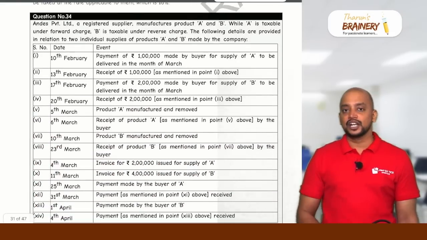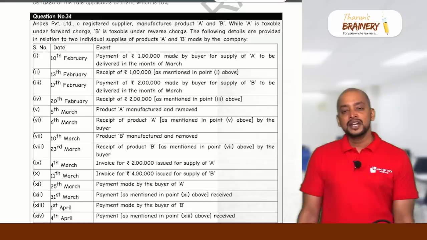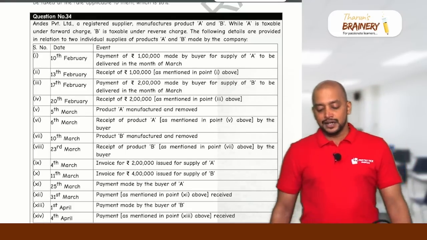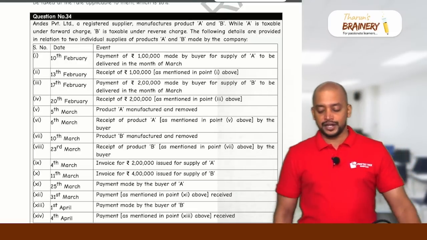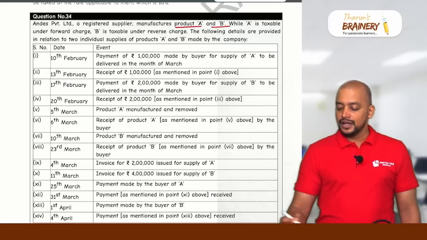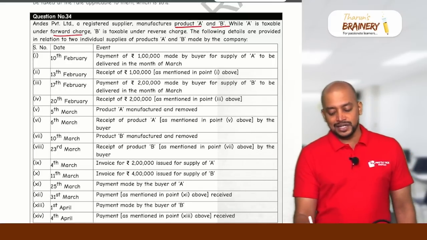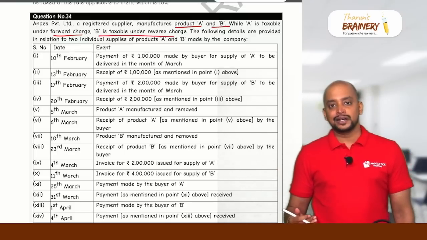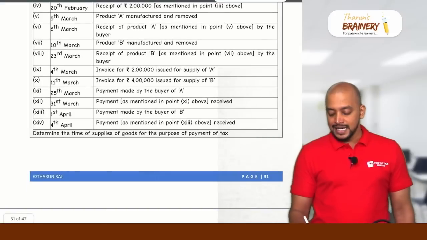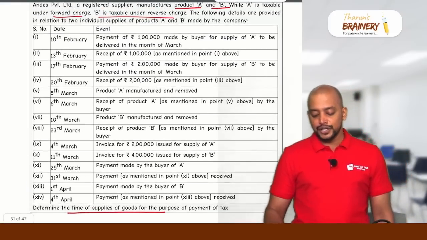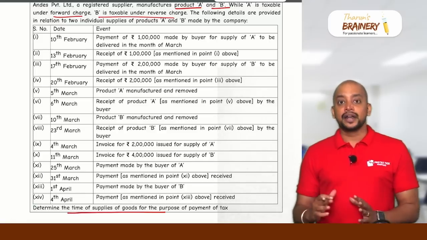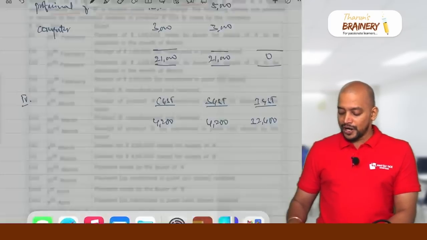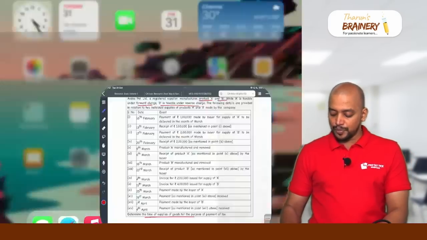Then question number 34. So this is a very big question, but we need to smartly arrive at the answer related to this. See this, Andes Private Limited, a registered supplier, manufactures two products, product A and product B. Product A is taxable under forward charge, product B is taxable under reverse charge. The following details are provided for product A and product B. Determine the time of supply of goods. So when you read this, a lot of data is there, but what we need ultimately is the data based on the provision. So now there are two products, product A and product B.